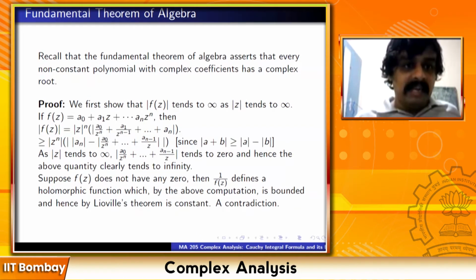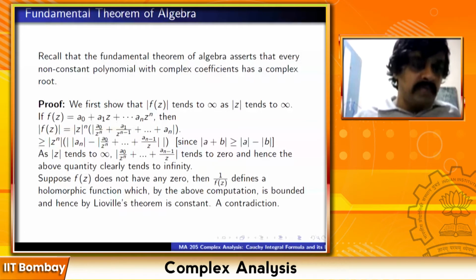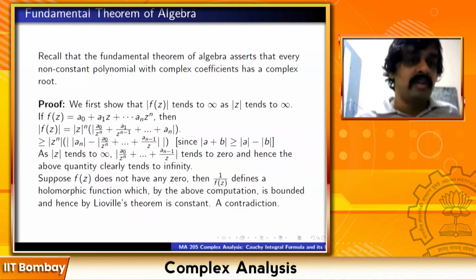But inside that large disk, the maximum value is actually at least 1, because already at 0 it is equal to 1. So the maximum value over the whole complex plane is going to be attained inside the closed disk. And we know that a holomorphic function on a closed disk is going to be bounded. So whatever the bound is, it is the bound for 1 upon f(z) over the entire complex plane.